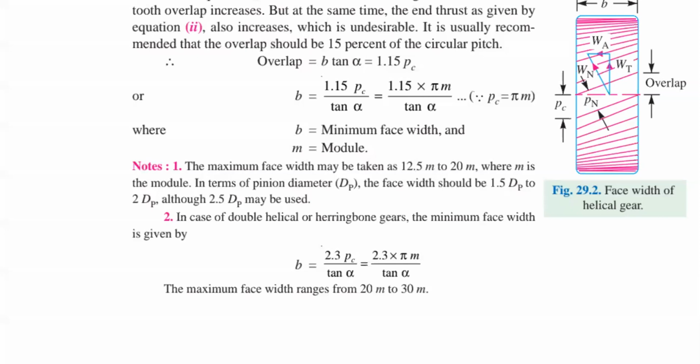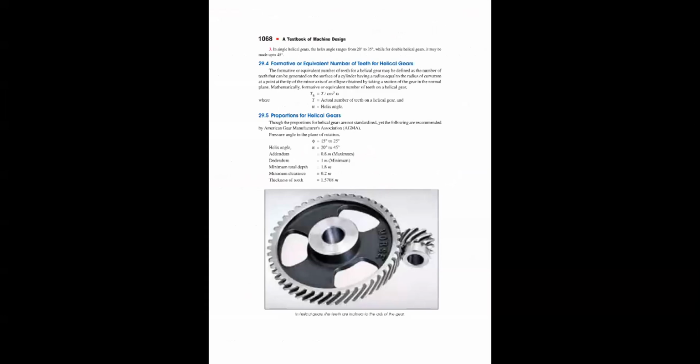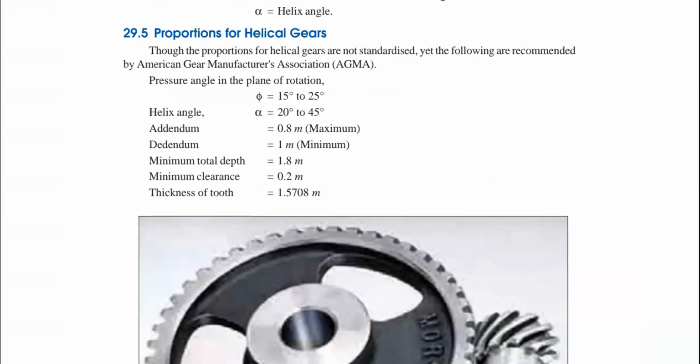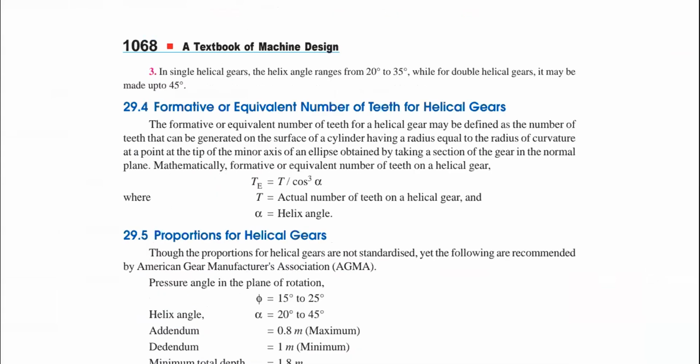Right. So anyway, it is available in the textbook, no need to worry. If at all, try to cover up to this particular chapter, first spur and helical gear. Okay, right. Now the third point is that in a single helical gear, the helix angle ranges from 20 to 35 degrees. It is also another important point.